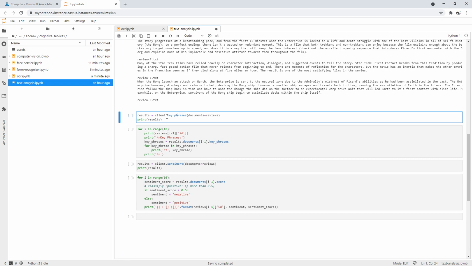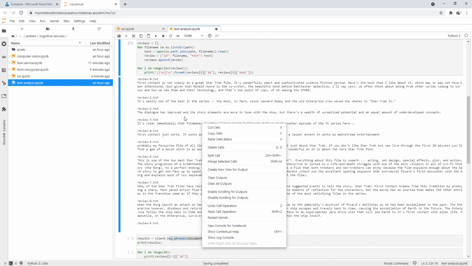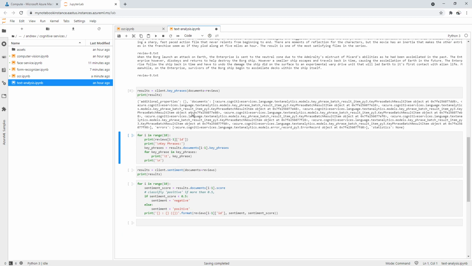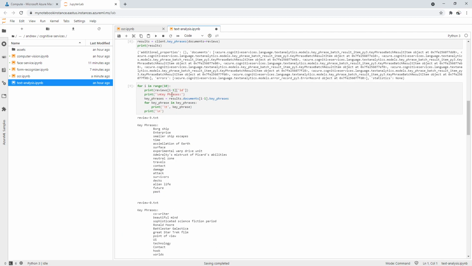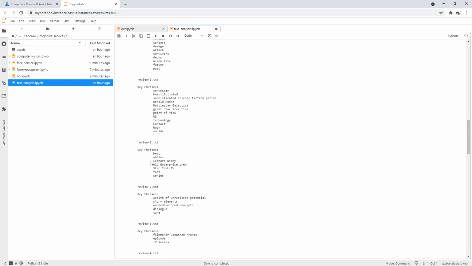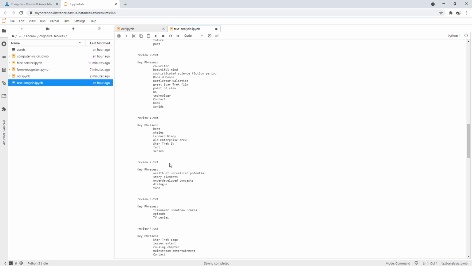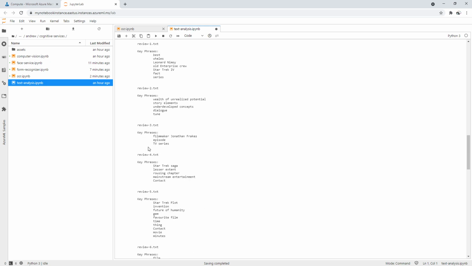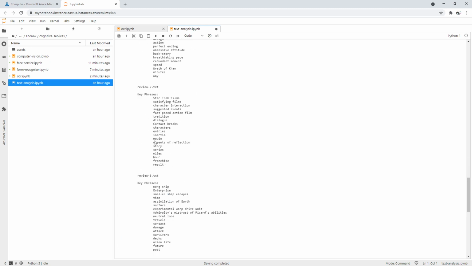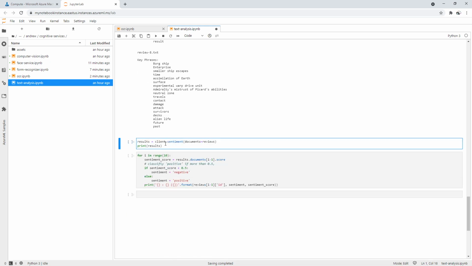Here we're using the text analysis to show us key phrases, because maybe that would give us an indicator as to what people are saying as important things. So here we see Borg ship, Enterprise, smaller ship escapes, neutral zone, travels, contact damage, co-writer, beautiful mind, sophisticated science fiction, best, whales, Leonard Nimoy, wealth of unrealized potential, filmmaker John Frakes. Very interesting stuff. Borg ship again. You're seeing Borg ship a lot. So that is key phrases.